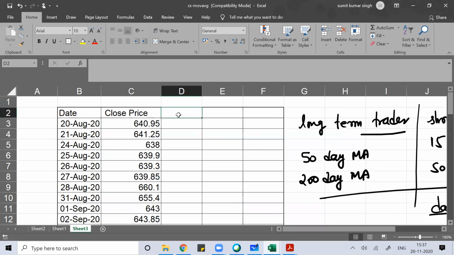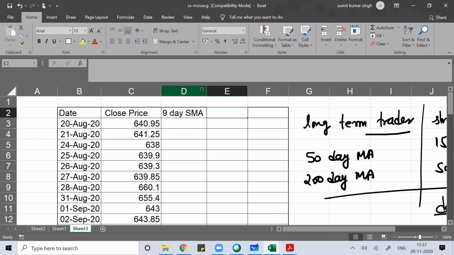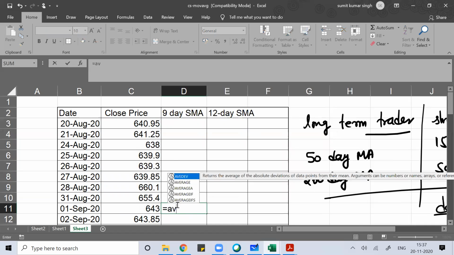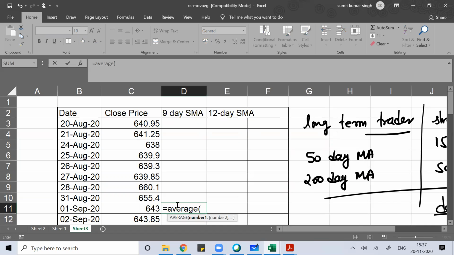So here, suppose I use the 9-day simple moving average, and I'm comparing it with the 12-day simple moving average. For the 9-day moving average, count 1, 2, 3, 4, 5, 6, 7, 8, 9. Just write average here, copy this, and this is the 9-day moving average.